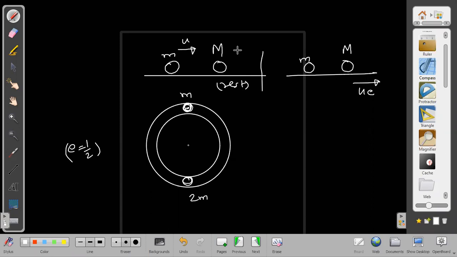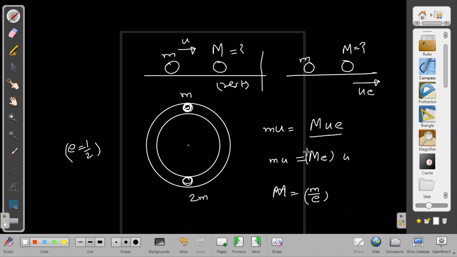We have to find the value of mass for which this is possible, and after that we will remember that value. To find the mass it is simple: conservation of momentum. M into u is equal to m into e into u, so capital M comes out to be small m by e, and the ratio will be 1 by e.